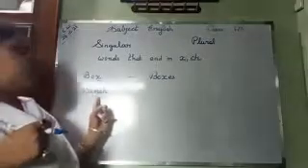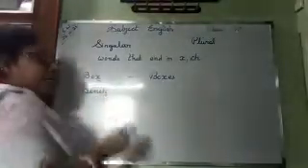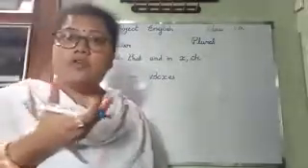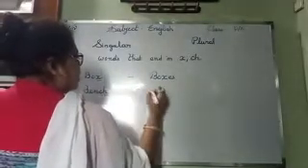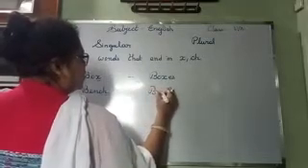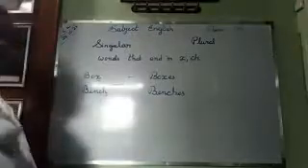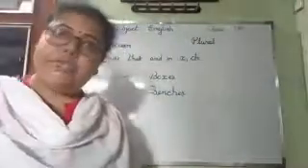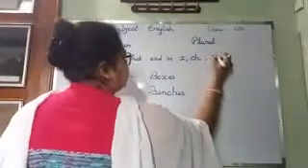It ends in C-H, which produces a hissing sound. So when you write the plural, what will be the plural? Here you will write E-S. Benches.